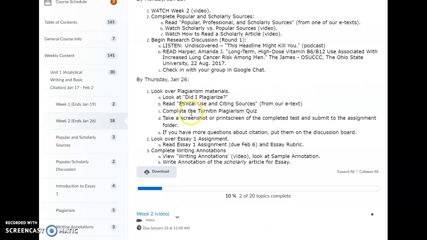By Thursday, I want you to look over the plagiarism materials. There's a number of different things here. That involves also a turned-in plagiarism quiz. We'll use Turnitin in class. It's plagiarism detection software, but they also have a little tutorial and a quiz that you can do. Ask you to screenshot or print screen that. There's a tutorial how to do that as well if you need to. If you have more questions about citations, put them up on the discussion board.